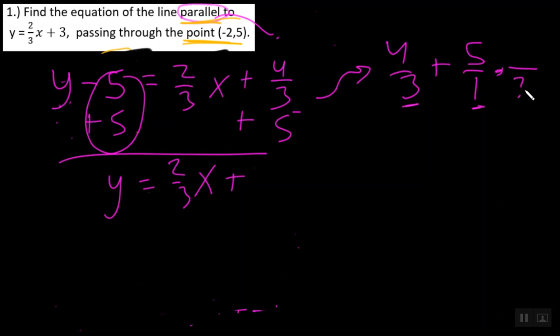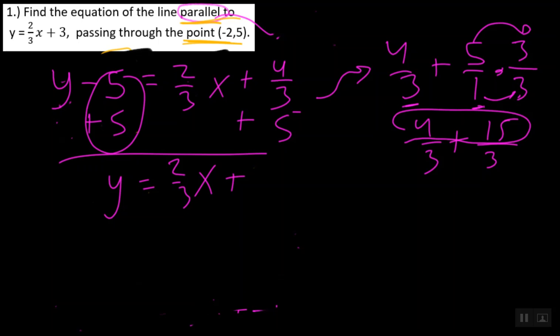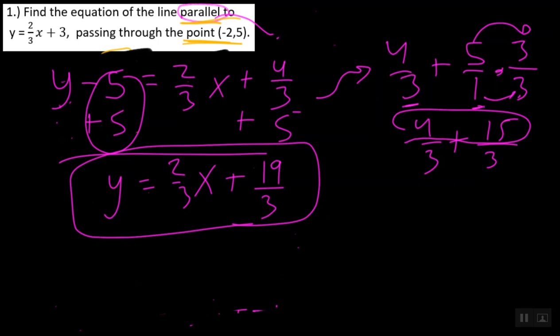Well, 1 times 3. And the rule is whatever I multiply the bottom by, I have to multiply the top by. So now I have 4/3 plus, remember our rule, top times top, 5 times 3 is 15, over the bottom times bottom, 1 times 3 is 3. And it turns out when you add a fraction, you only add what's on top. 4 plus 15 is 19/3.